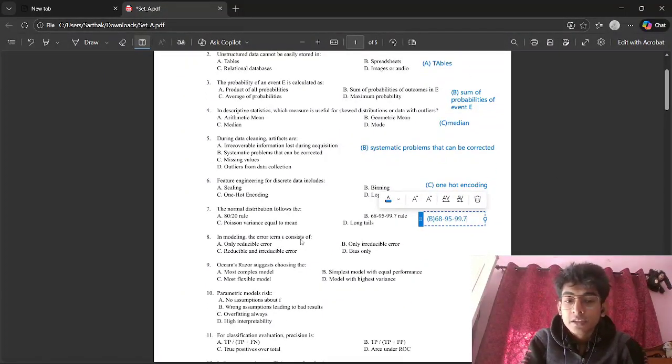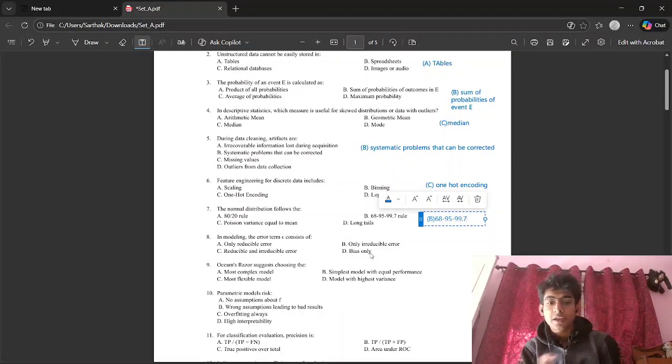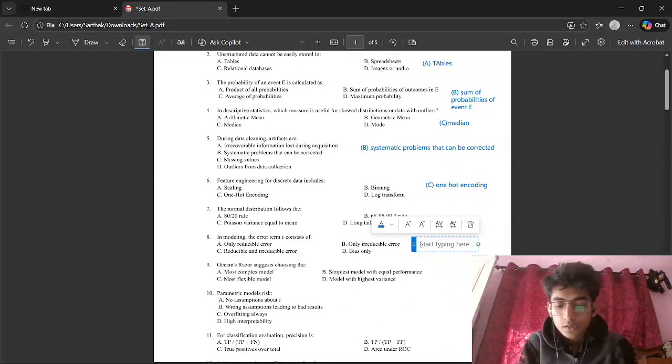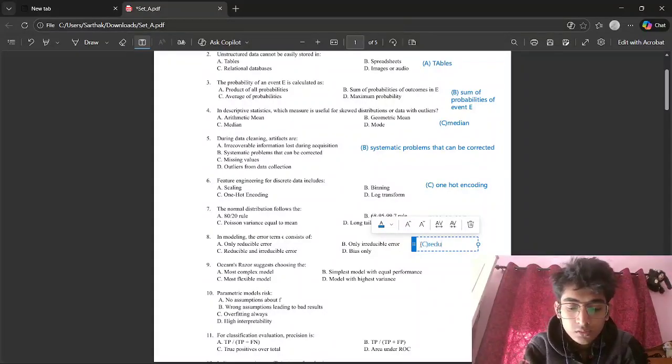In modeling, the error term E consists of only irreducible, reducible, and irreducible bias only. So we know in modeling, this error E can be both reducible and non-reducible. Reducible error can be reduced, but non-reducible error, we cannot reduce it further. We can just dampen its effect, but we cannot reduce it, right? The correct answer should be C. This error consists of both reducible and non-reducible.